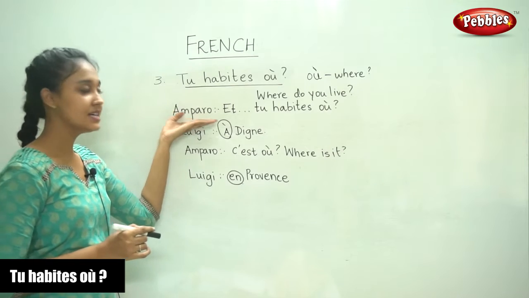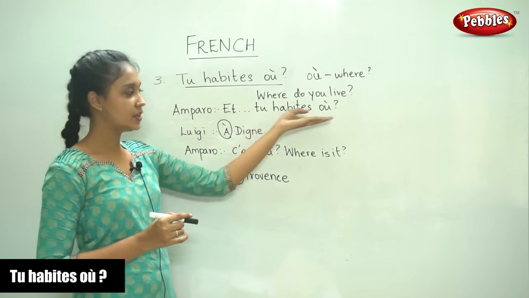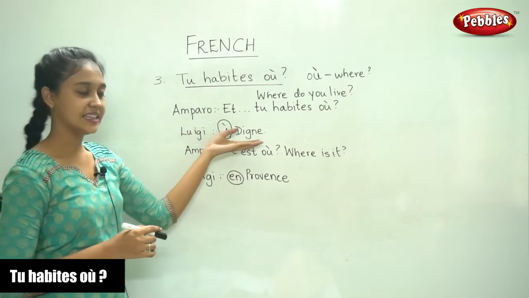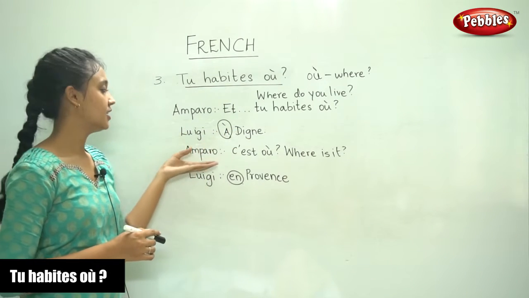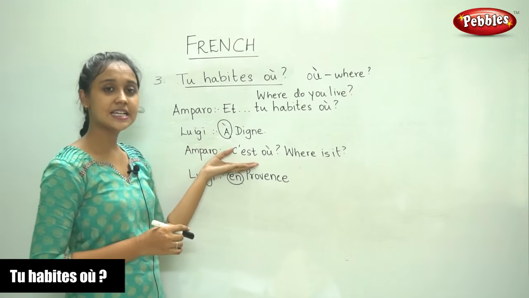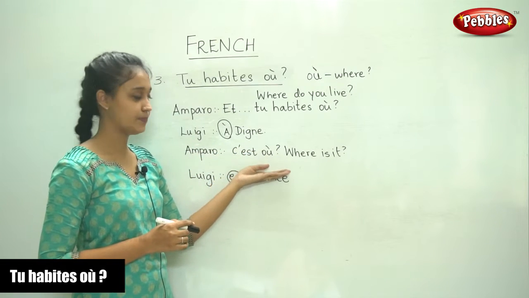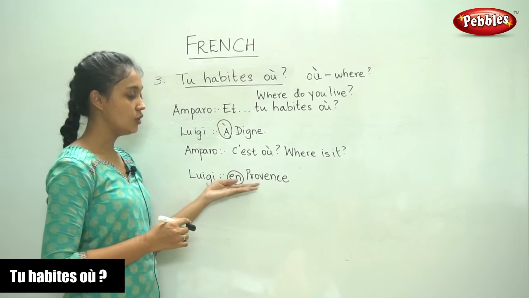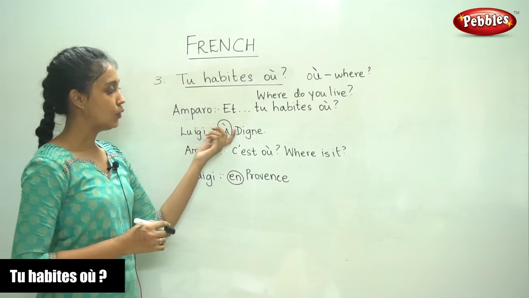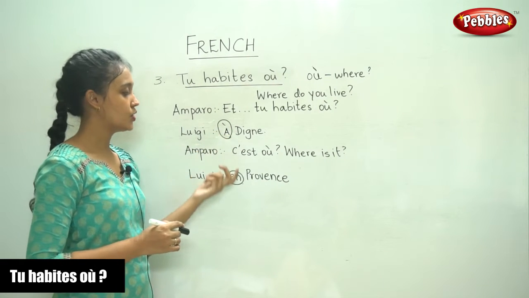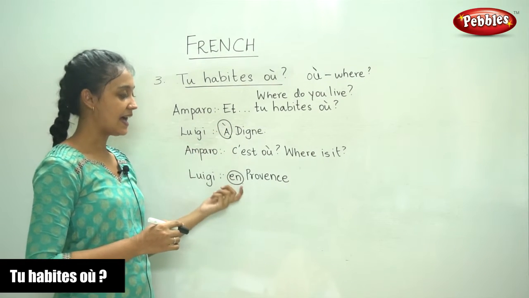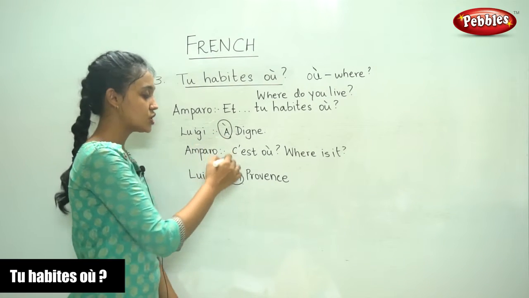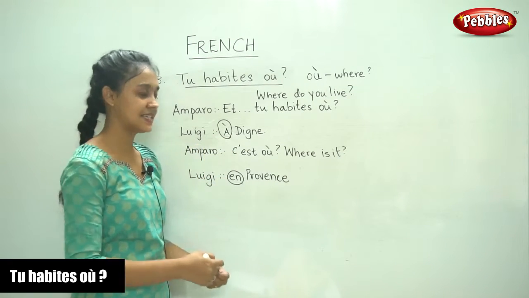So let us go through this conversation once again. Amparo asks, Tu habites où? Where do you live? He says, à Digne. At Digne. Amparo says, C'est où? Where is it? And he replies, en Provence. So now, as I told you, we are going to learn the use of à and en. There are certain rules as to which to use where. Let us see that now.